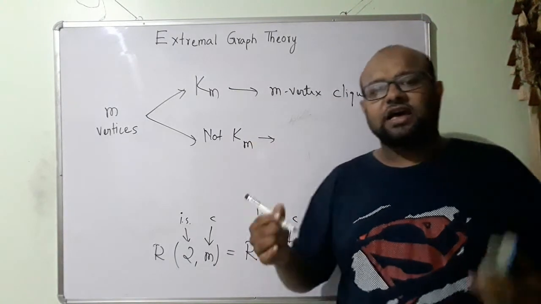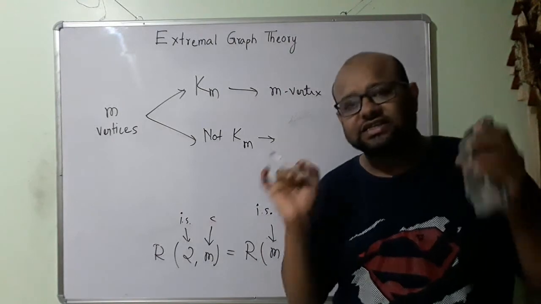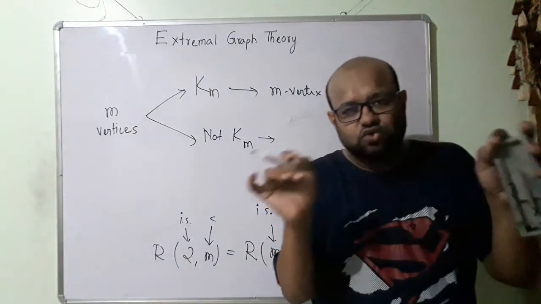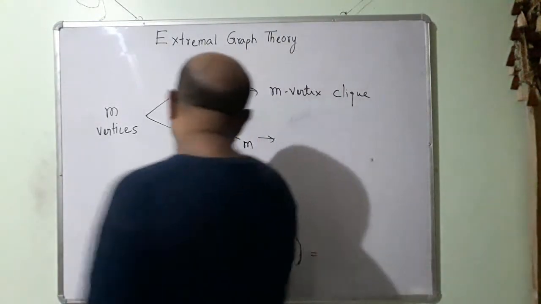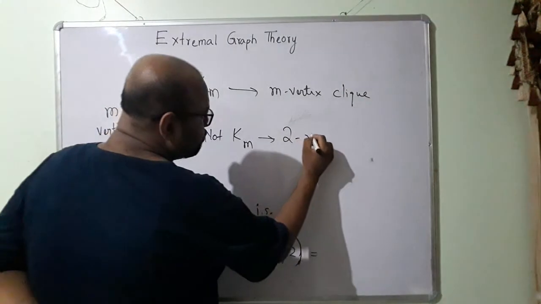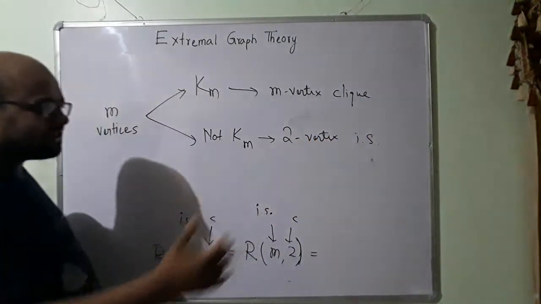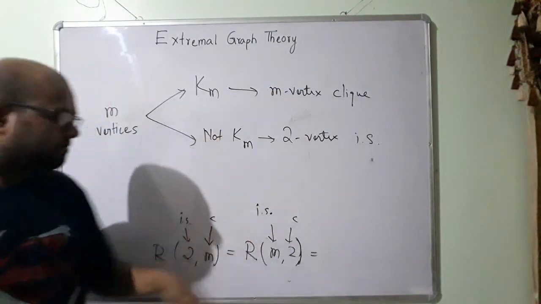If it is not the complete graph with m vertices, this means there are at least two vertices which are not connected to one another. So these two vertices are not friends with one another, and they make a two-vertex independent set. It can be larger, but I am asking for the minimum value. Ramsey talks about the minimum value.